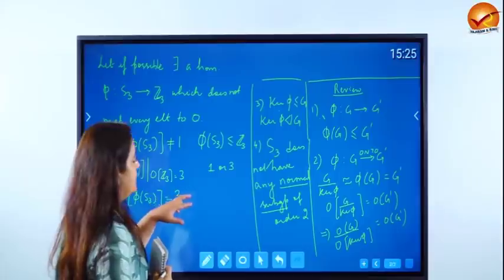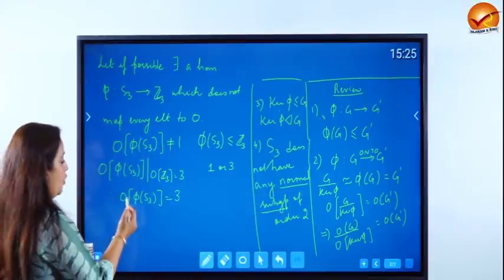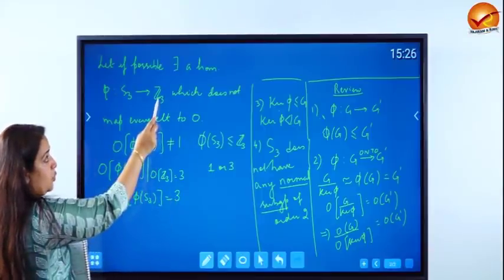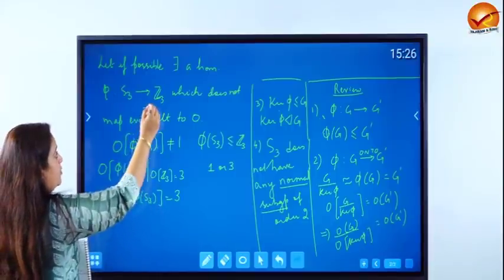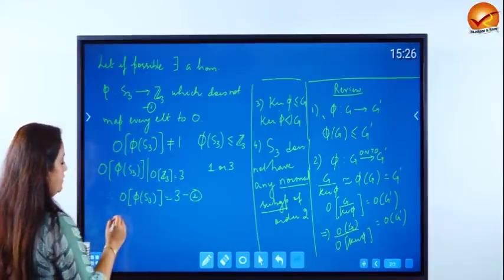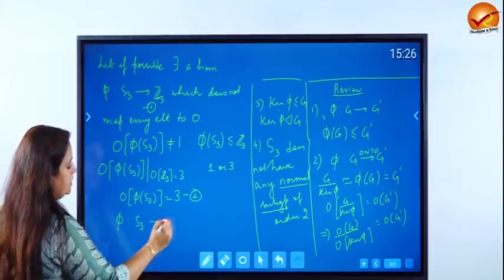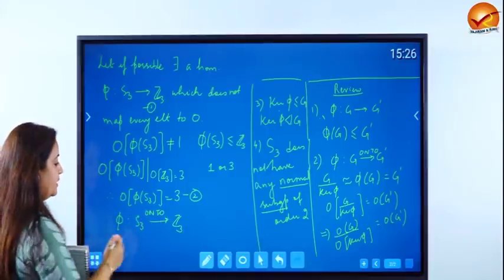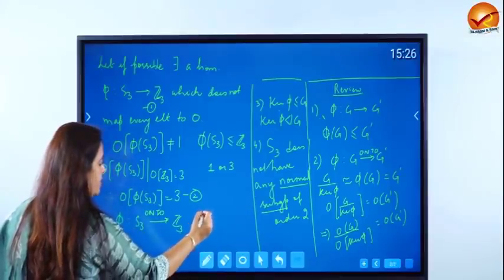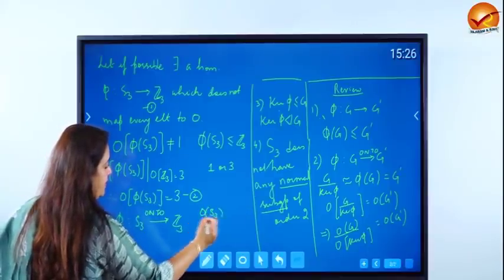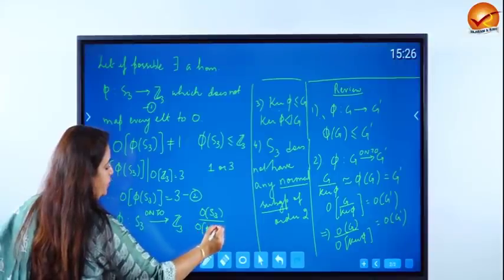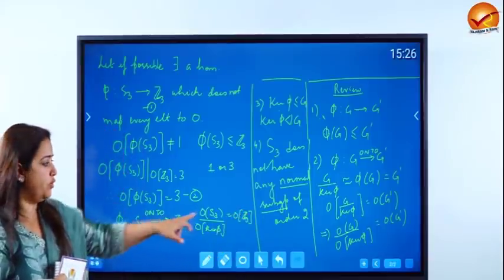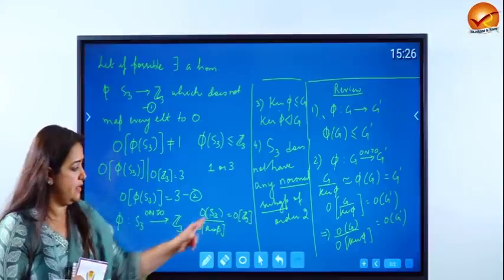Now let us use the fundamental theorem. If order of phi S3 is 3, that means the image has 3 elements. And remember here, the codomain also has 3 elements. Therefore, equation 1 and 2 together imply that phi from S3 to Z3 is an onto homomorphism. Therefore, if you apply the fundamental theorem, what do we get? Order of S3 upon order of ker phi is equal to order of Z3. Order of S3 is 6, order of Z3 is 3.